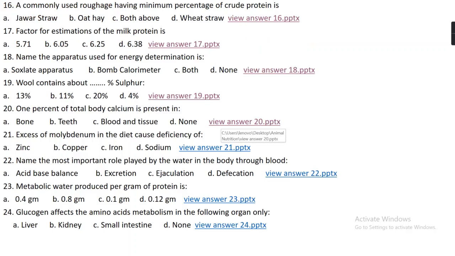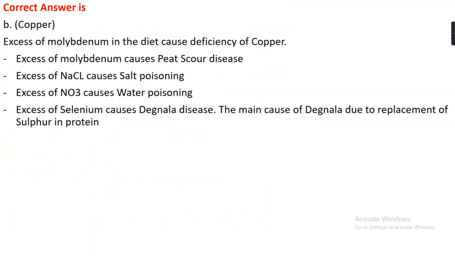Question number 21. Excess of molybdenum in the diet causes deficiency of option A zinc, option B copper, option C iron, or option D sodium. The right answer is option B, that is copper. Excess of molybdenum in the diet causes deficiency of copper.